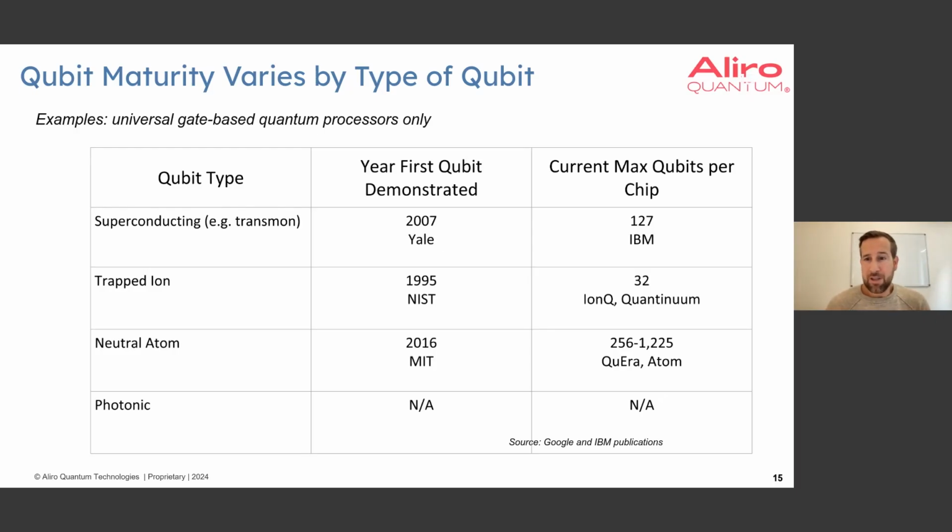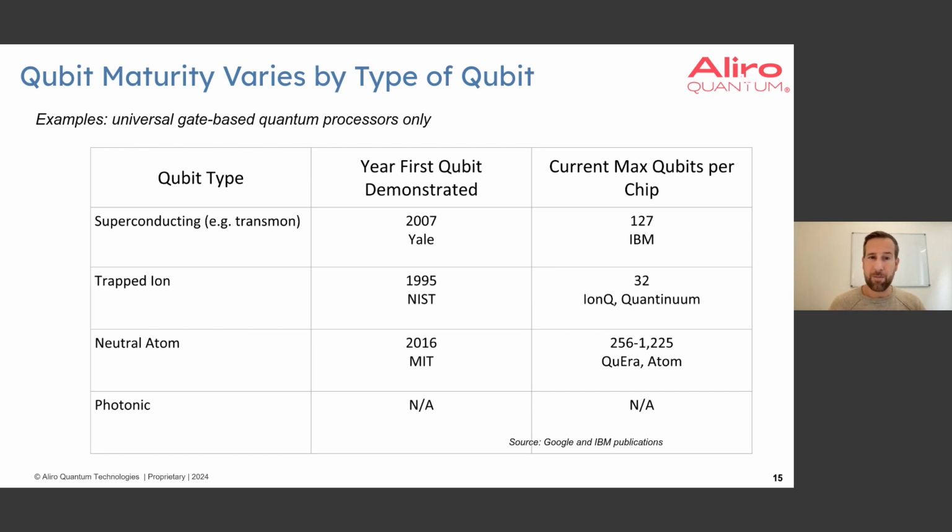And the maturity varies by the type of qubit. So it's important when you think about networking quantum computers together: what is the ease of networking, what's the qubit scalability, the fidelity, etc. So I'm just going to give a chart on the history, a little bit, of the maturity of the different qubit types. So superconducting, the transmon was invented in 2007 at Yale, and currently the max qubits per chip we've seen is